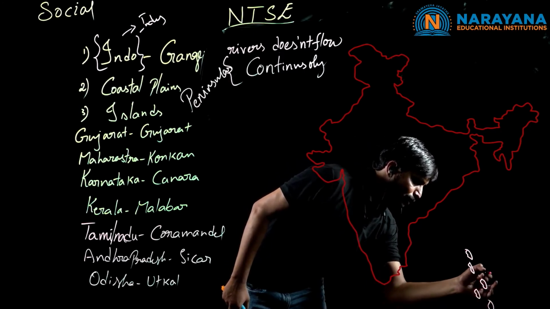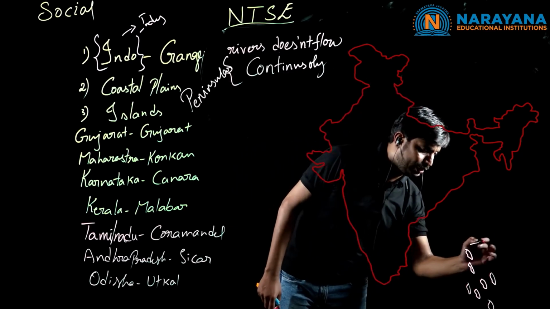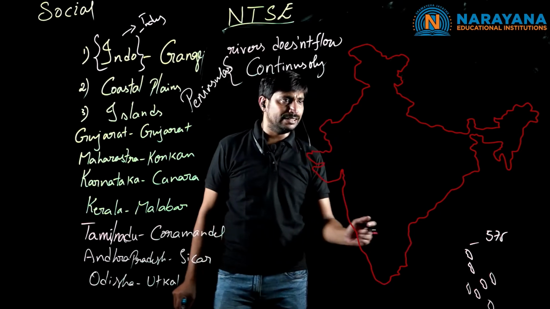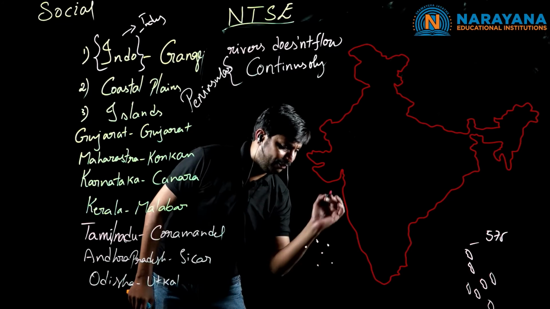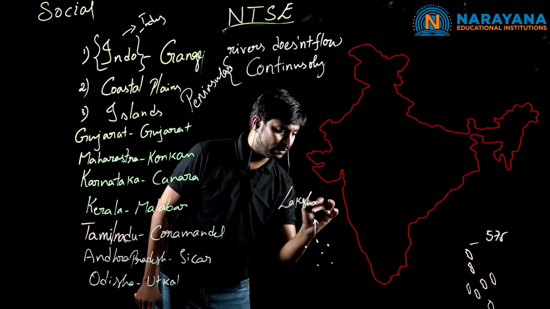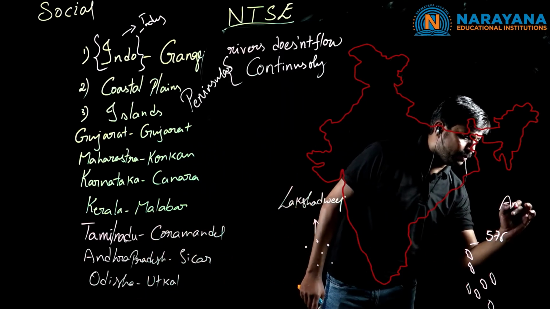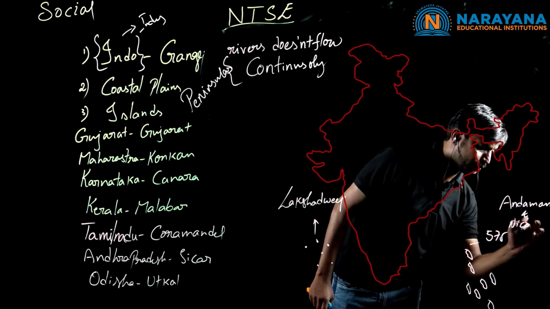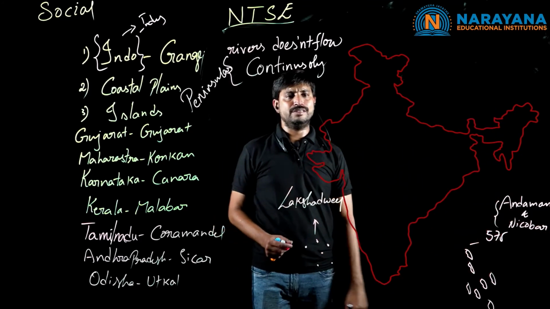If you observe clearly, children, the Andaman Nicobar Islands are small parts of land that have been raised here. In this part, we have 575 islands, whereas the remaining islands are in the western part, which we call Lakshadweep. And these are Andaman and Nicobar. These are all union territories.